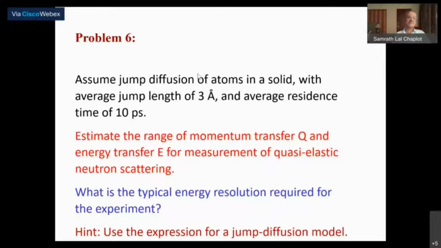From other means, you should know the temperatures of interest, the wave vector transfer of interest, the energy transfer of interest, and the energy resolution. Once you have this information, you can plan a neutron quasi-elastic scattering experiment.